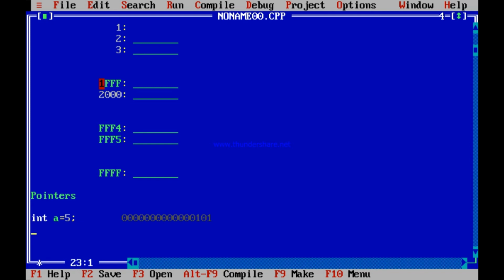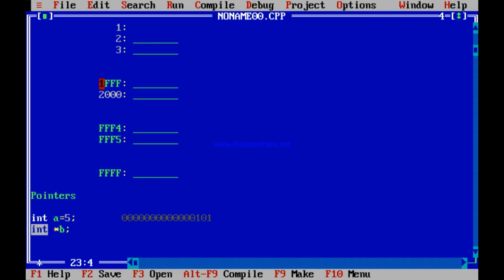Pointers are nothing but addresses of memory locations. How do you write it? You write it as int star b. What does that mean? It means b is not an integer, but b is a pointer. And b is a pointer means it can store what? It can store an address. An address of what? An address which can contain an integer.